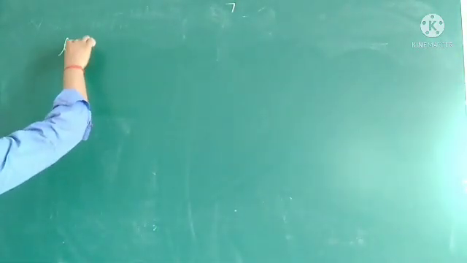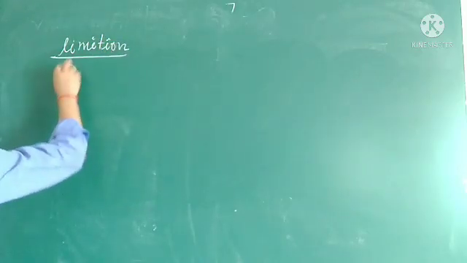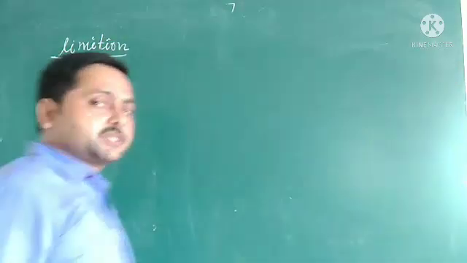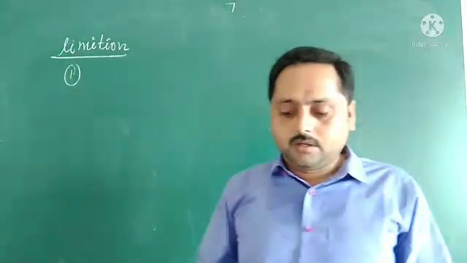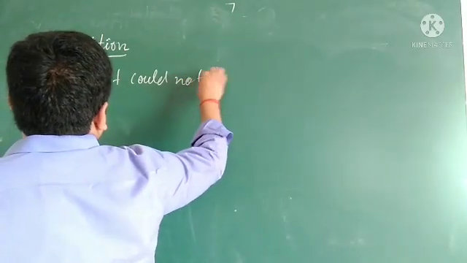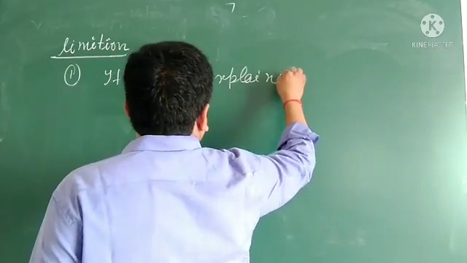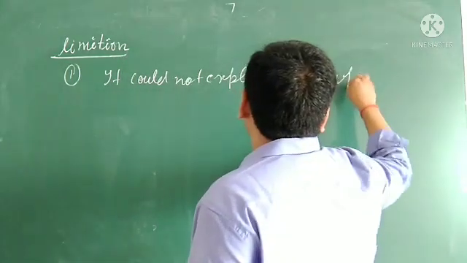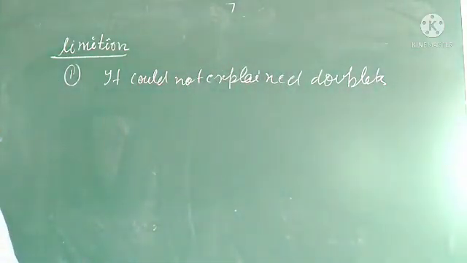So, what was the first limitation? It could not explain the doublets. Other points here.